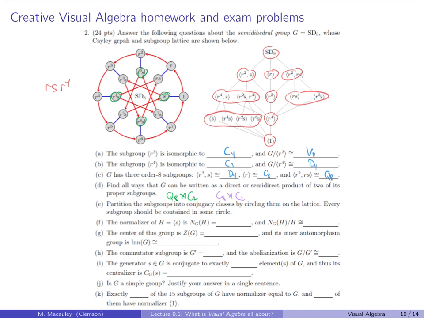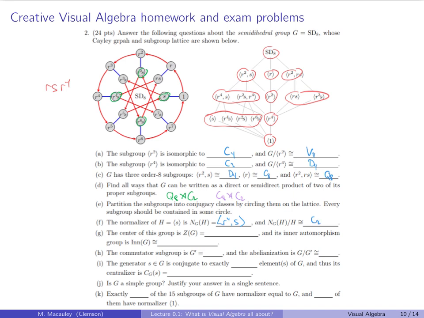Okay, so I did this one. The normalizer of this conjugacy class is size 4. The normalizer is going to have index 4, so that's going to be this one. So the normalizer of that one has to be R to the 4th. That's just the orbit-stabilizer theorem. And then the quotient of this, that's just C2.